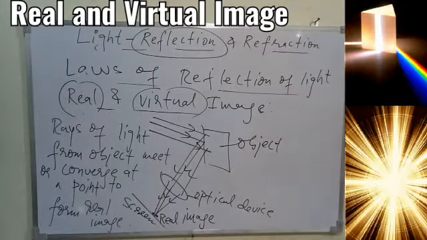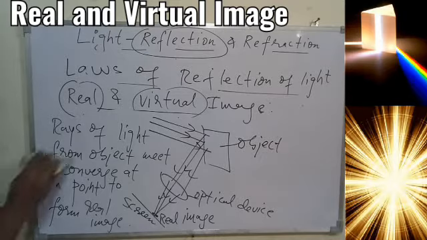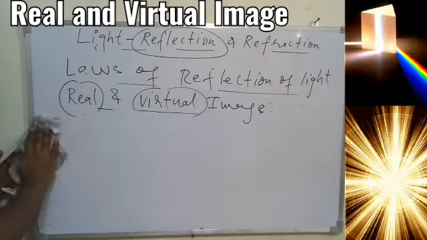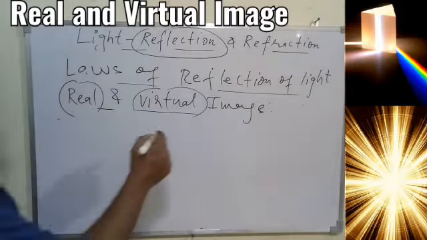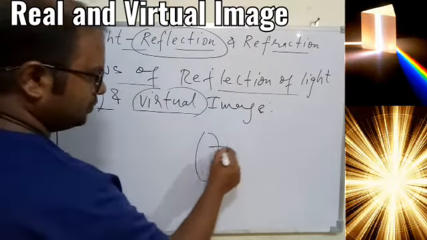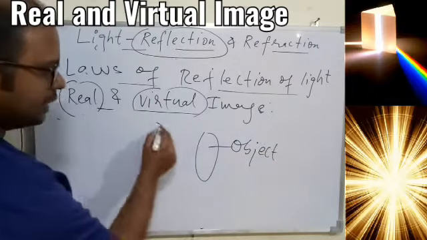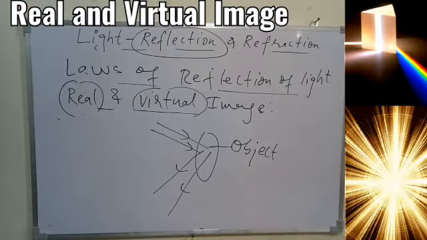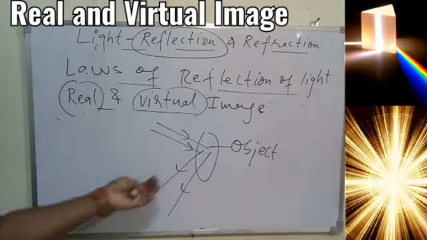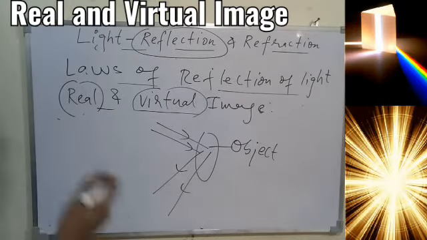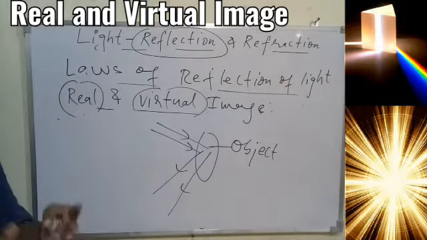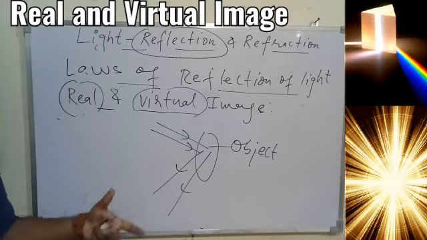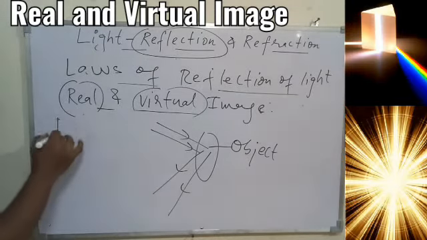So if this is possible, the image is real. Otherwise, the image can be virtual. This you have to remember. If the rays of light coming from the object can be converged at a place, it will form a real image. But if the light is falling on the object, and once it reflects, the rays start diverging from each other, and the light coming from the object cannot meet together at any point, then in that case it will form a virtual image somewhere. That we'll discuss when we have the diagram properly. If the rays cannot meet and seem to be diverging from each other, in that case it will form a virtual image.